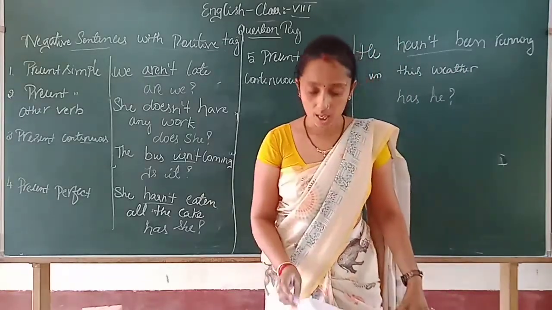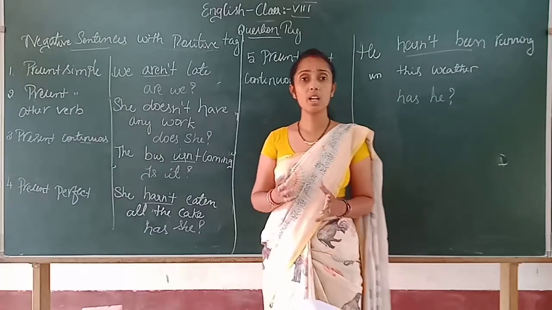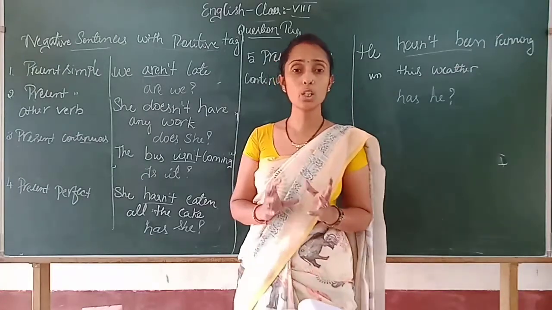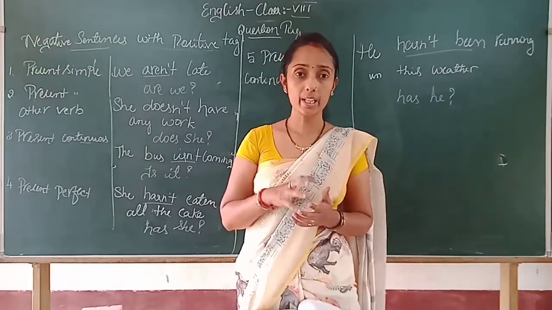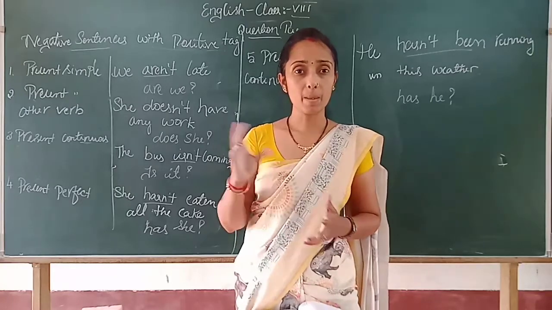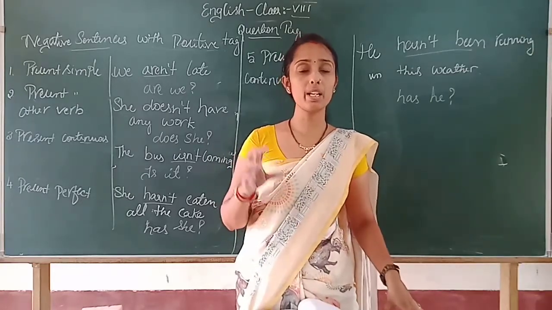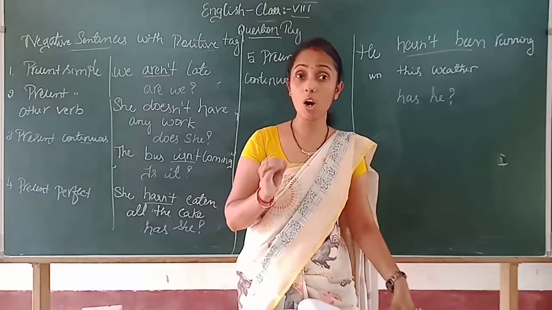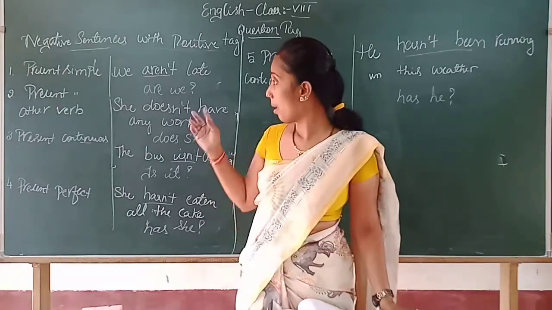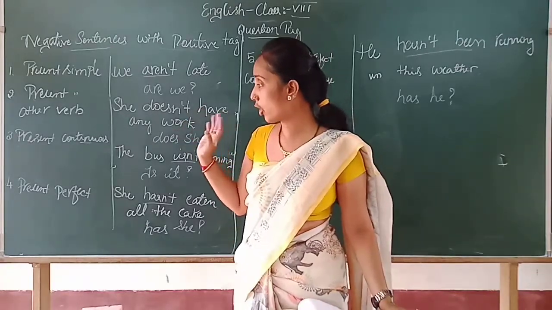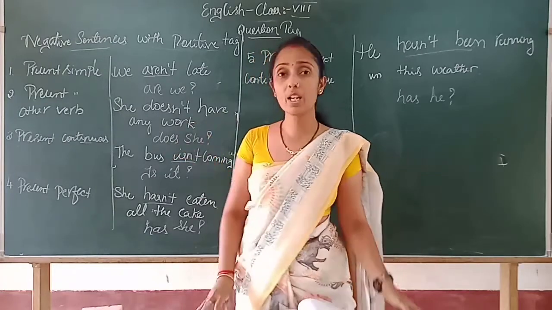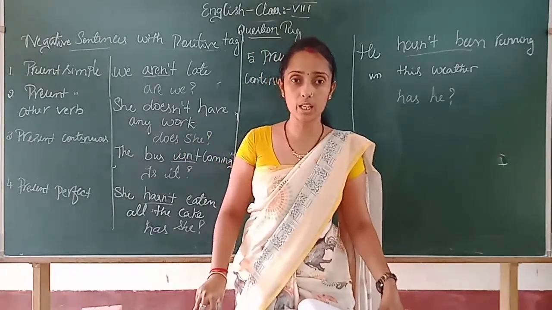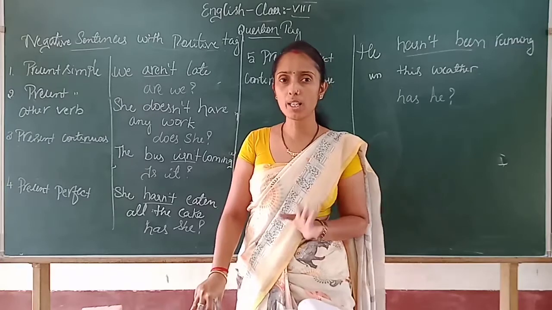This is what? Negative sentence with the positive tag. So here together we have seen negative tag with the positive statement and negative sentence with the positive tag, all in present tense only, right? Present tense, present continuous tense, present perfect tense, as well as present perfect continuous tense, right? This is all in the present tense.